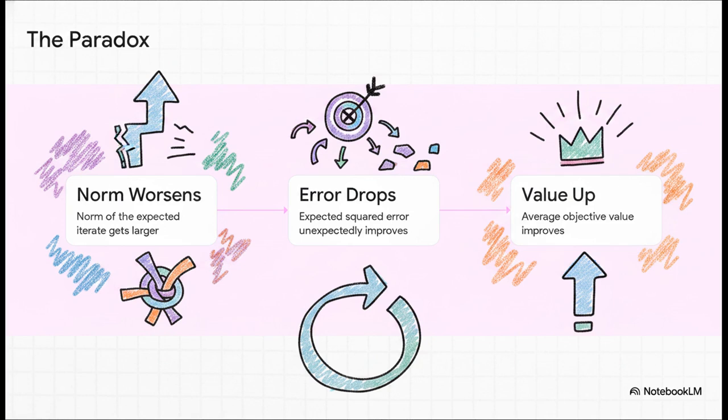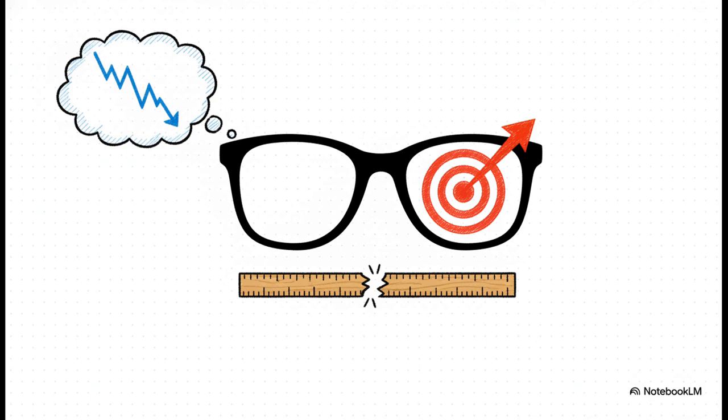First off, reshuffling does indeed produce a larger, worse norm of the expected iterate compared to independent sampling. So yes, the math is failing. But second, it simultaneously yields a smaller expected squared error. And to top it off, the average objective value actually improves. This exact evidence clearly shows that our measuring stick is completely broken.